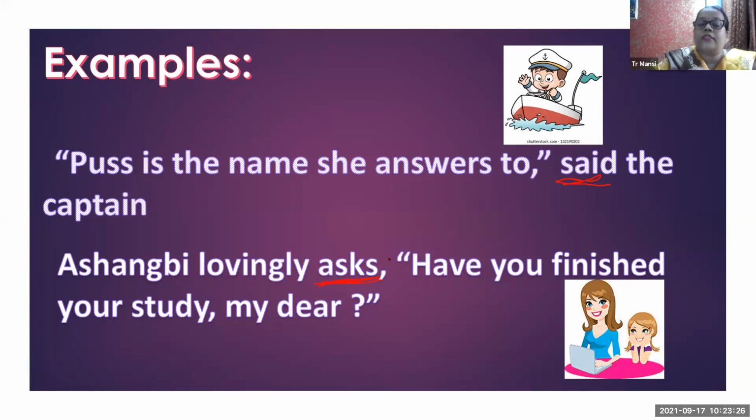This is the word that shows what exactly happened, whether someone is going to ask, say, or tell. We come to know that because of this word, so we call these reporting words.